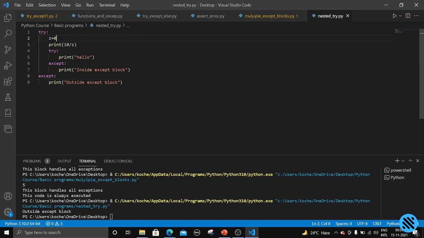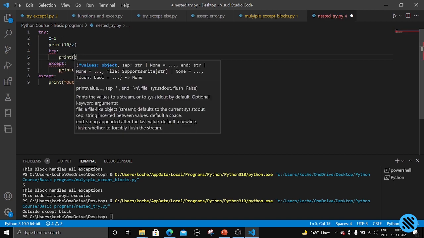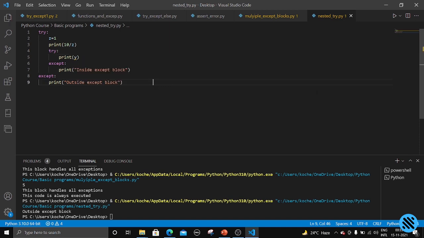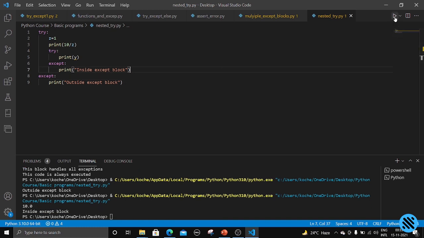For example, let us change the statements here. Print y. Do we know what y is? We have not defined y at all, right? So it will cause a name error. Now let us see what will happen. First this try block will be executed, z equal to 1, print 10 by 1, that is 10.